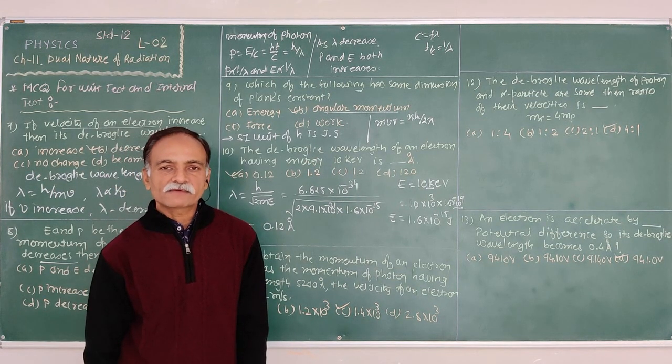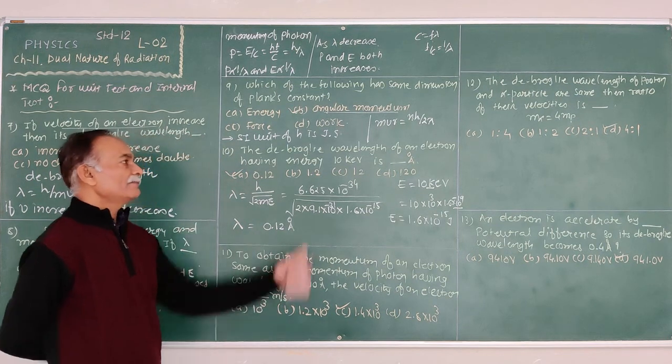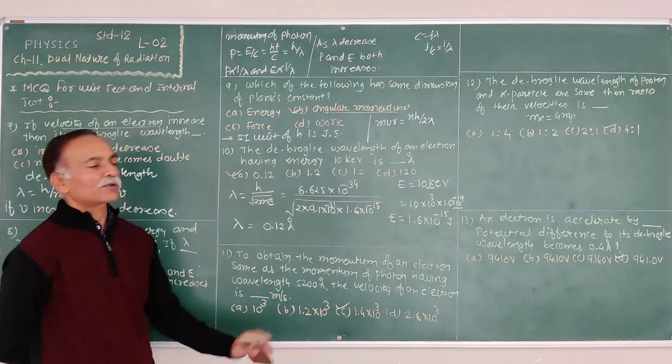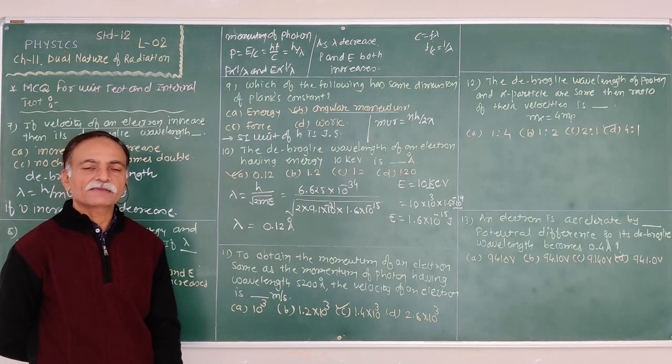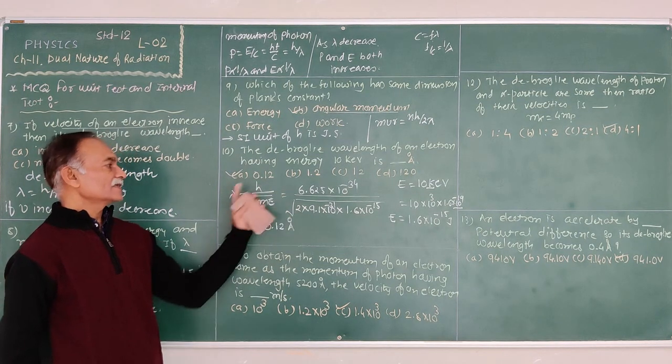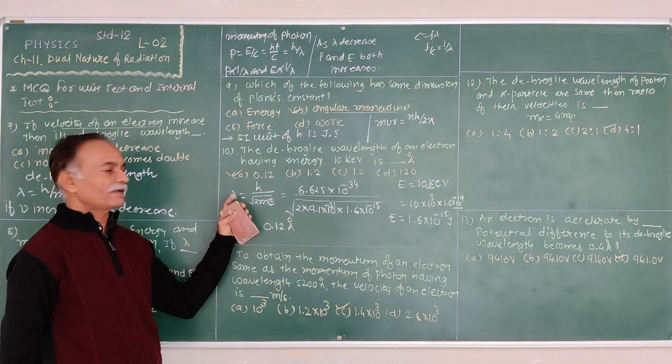Generally, one question is asked depending on the energy, the potential difference, and also the temperature. There are three equations of the de Broglie wavelength.